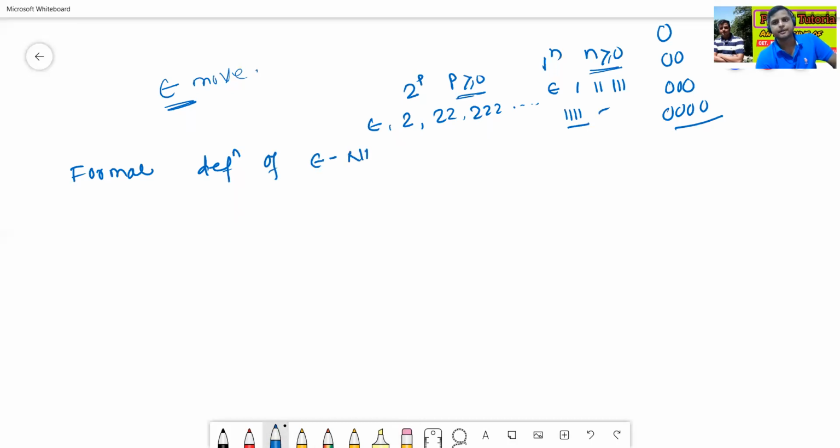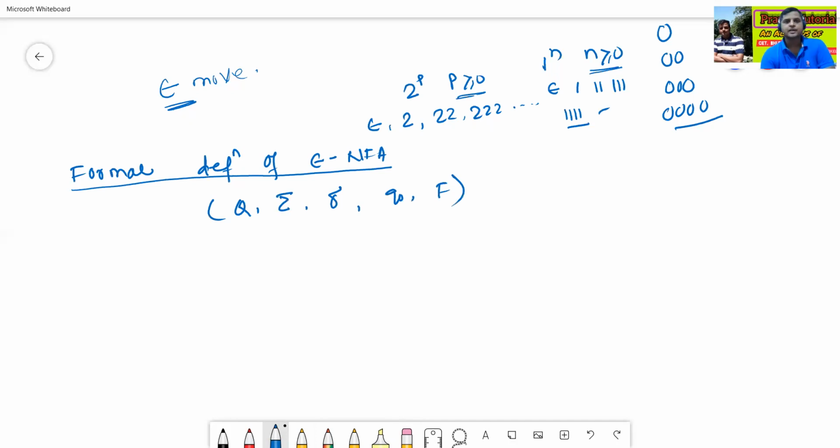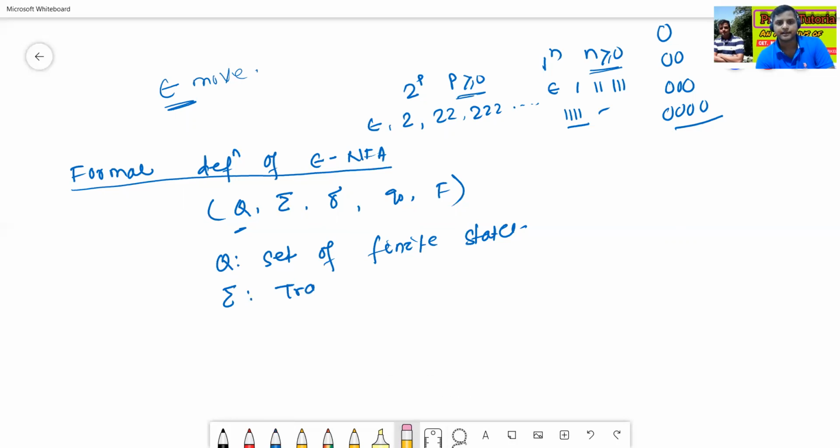Similarly, it has a 5-tuple: Q, Sigma, delta, Q0, F. Q is the set of finite states, Sigma is the input alphabet.